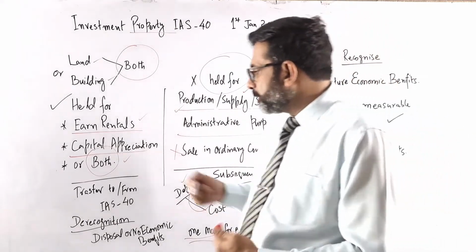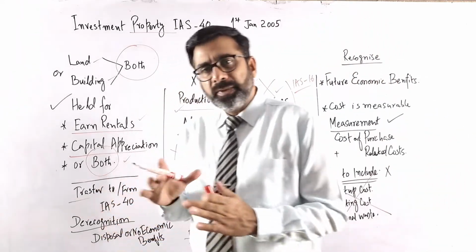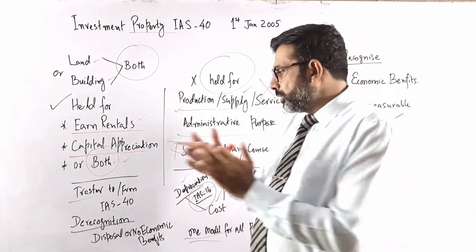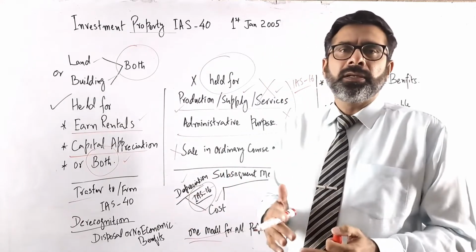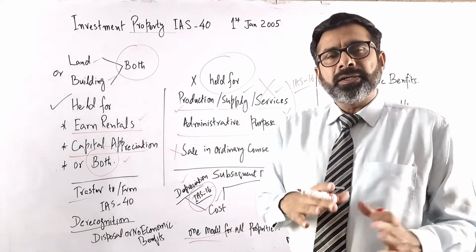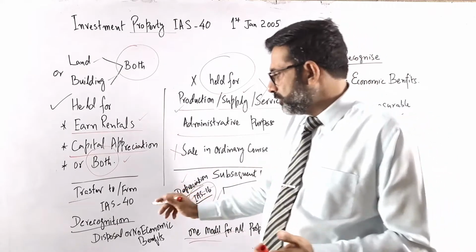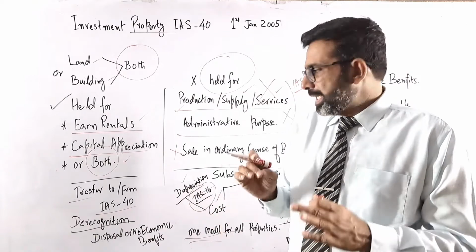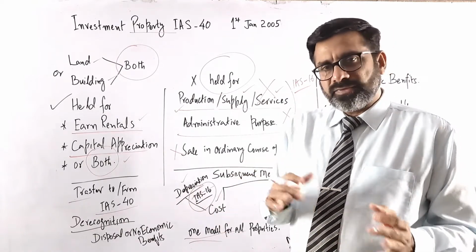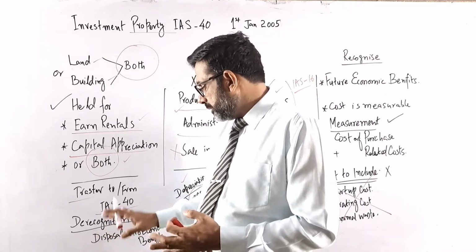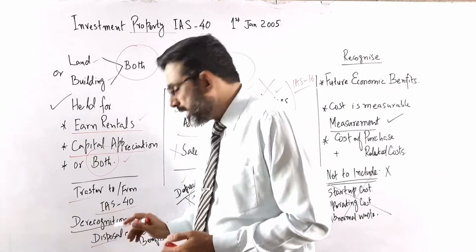Then again, there is a possibility of transfer. Transfer means sometimes they are transferring an asset, like land and building, to or from investment property. So they have to account for it according to IAS 40. They have to see whether they are transferring it or de-recognizing it. Again, de-recognizing means what? There's a disposal of that asset.